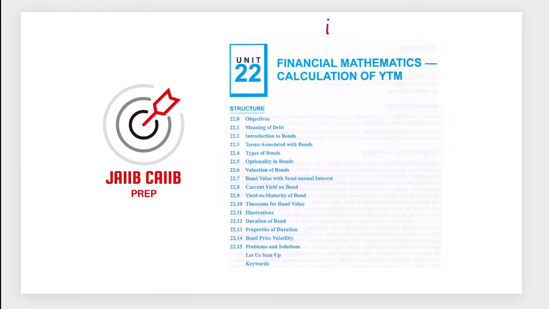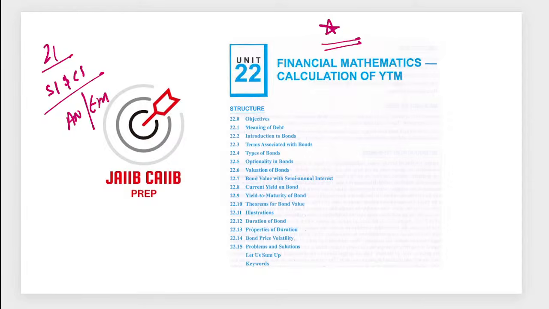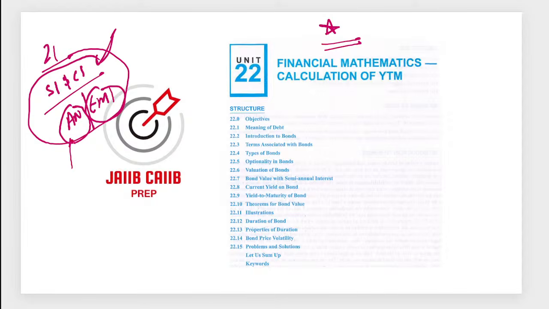YTM when it comes to bond, unit 22. I have skipped 21 from here also. Oh, sorry. So 21 is about that unit which got skipped everywhere. Last time in live classes I just introduced you, but I'll be doing a dedicated session around that. Unit number 21 is mostly SI and CI calculation and annuities, annuities versus EMI calculation, right? These are the four areas. This question for sure will be there, and out of these two, there will be a 2-marker question for EMI calculation or annuity calculation.